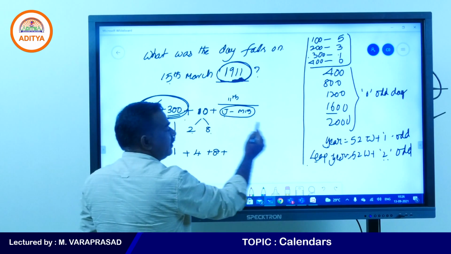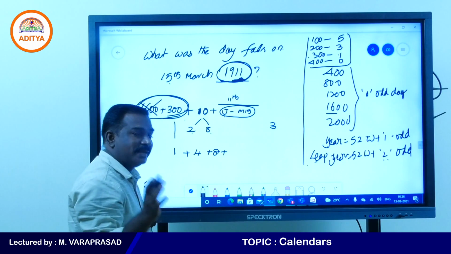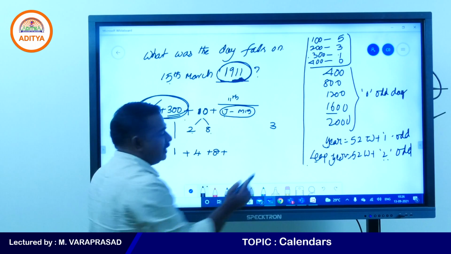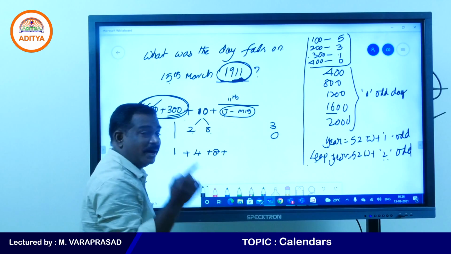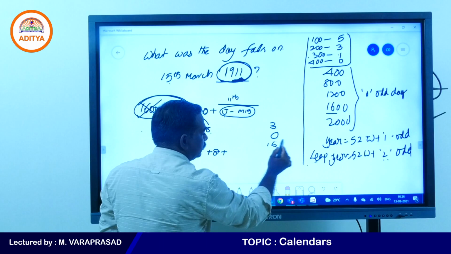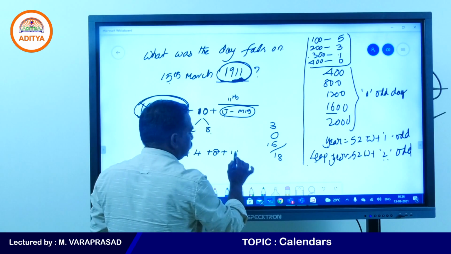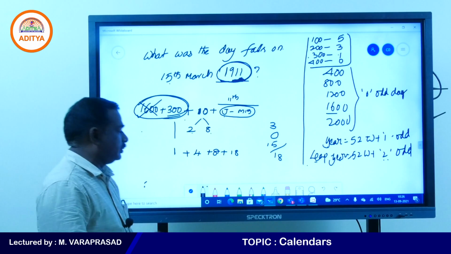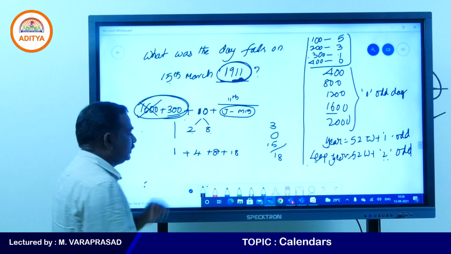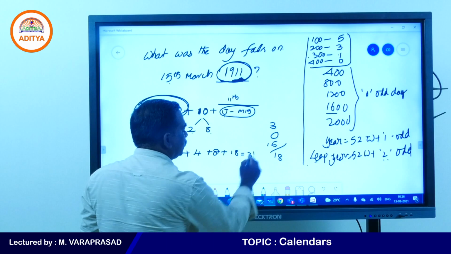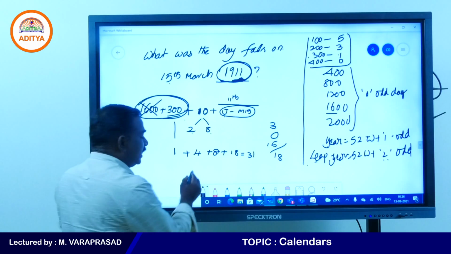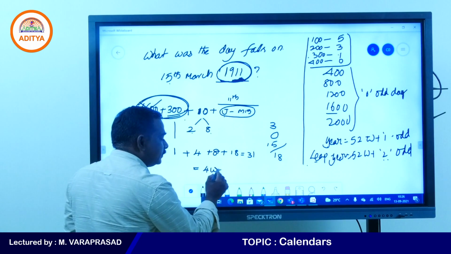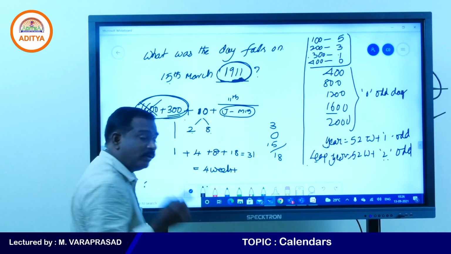Now January always has 31 days, 3 odd days. February has 28 days, 0. March 15th, so this is 18. So 18 plus 8, 26 plus 4, 30 plus 1, 31 days totally. So 31 days we can write as exactly 4 weeks plus 3 odd days.